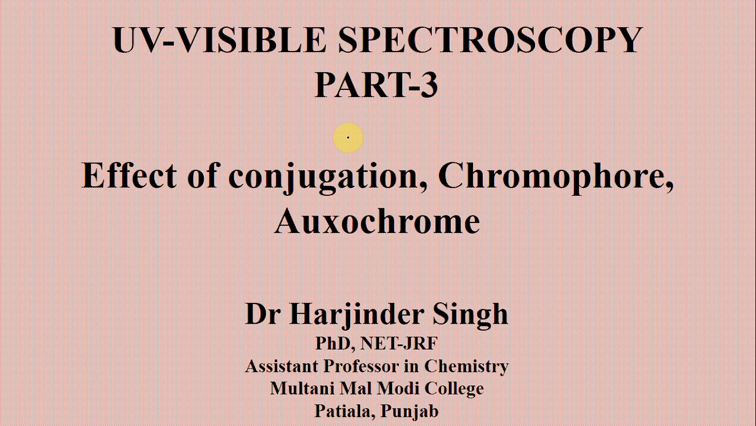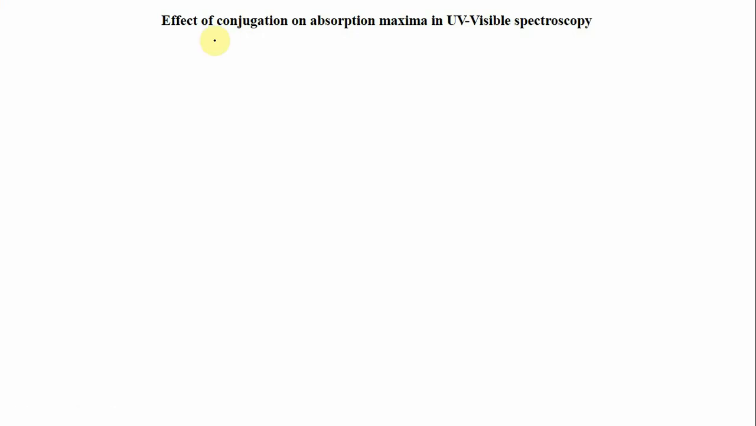In this video lecture, we will discuss the effect of conjugation on UV visible spectroscopy, and we will also discuss the terms chromophore and auxochromes. So let us begin with the effect of conjugation on absorption maxima, or lambda max, in UV visible spectroscopy. We will discuss how conjugation in a molecule affects this lambda max value.